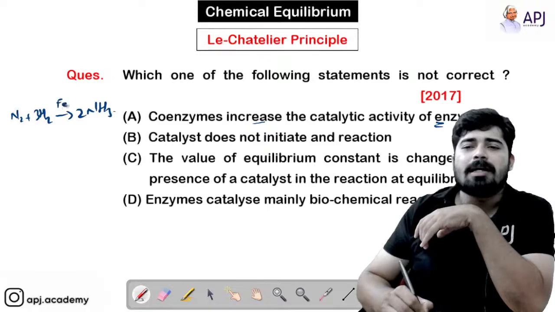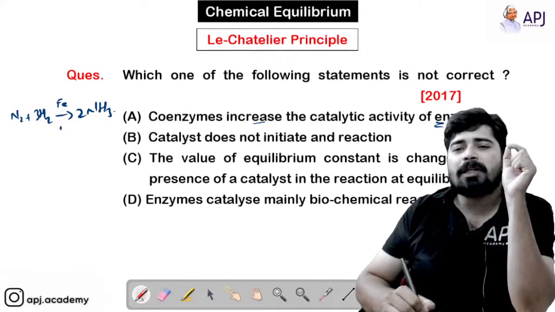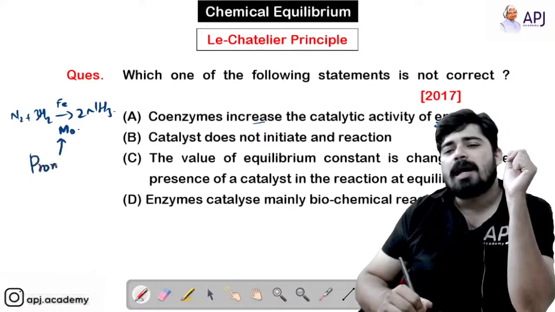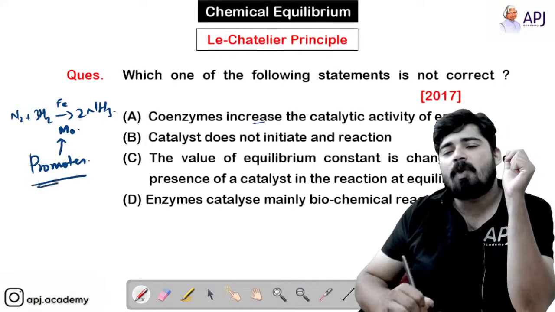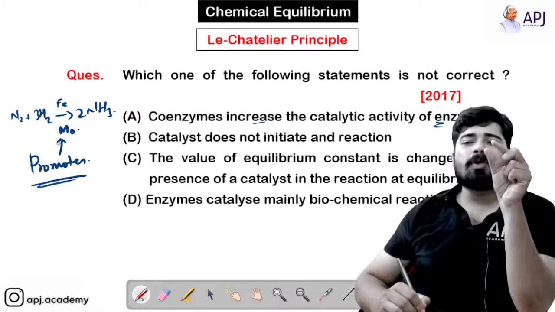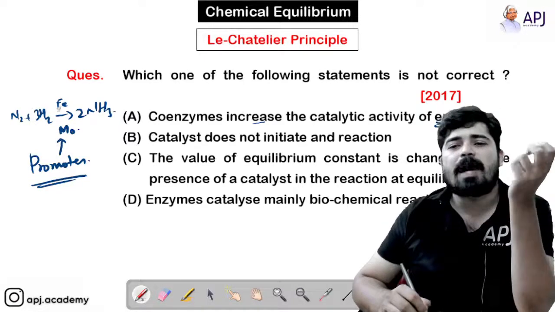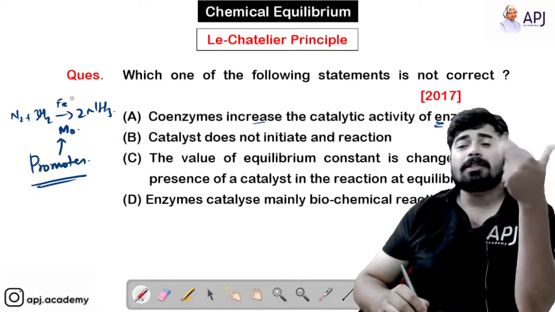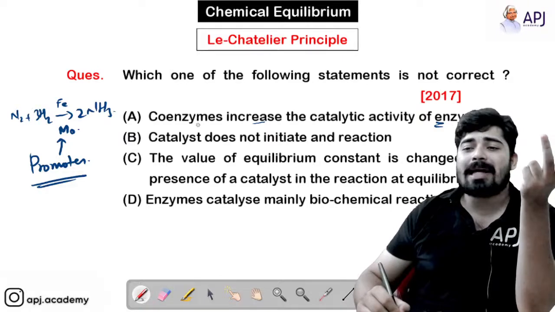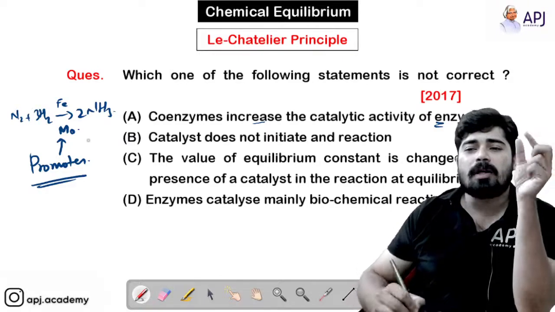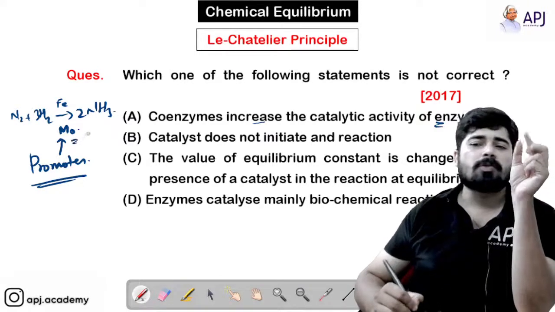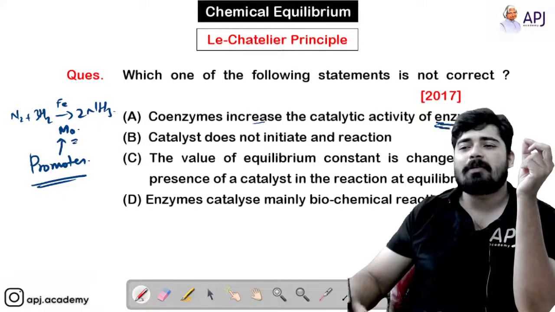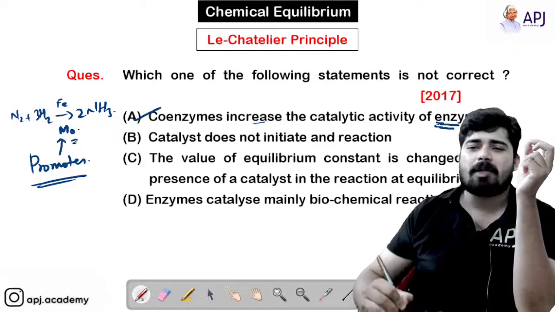Here we use the catalyst as iron, and we use one more thing that is called molybdenum, and molybdenum is a promoter. What does this promoter do? This promoter increases the efficiency of iron. That is, iron is the catalyst here, so it increases the efficiency of iron. So coenzymes act like the promoter. So coenzymes are like promoter. What it does, it increases the catalytic activity of enzyme. So option A is the right one.